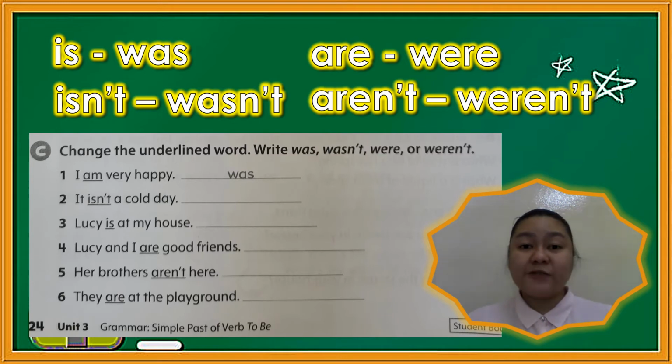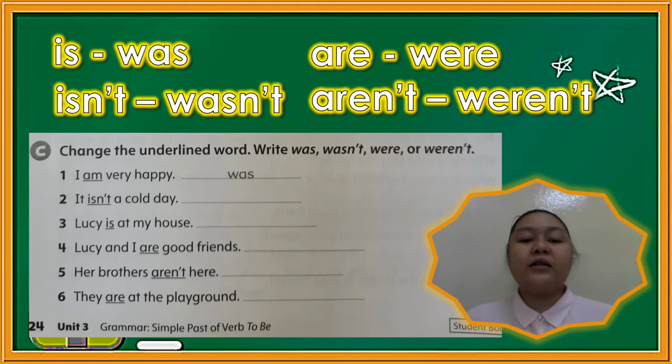Now, let's proceed to letter C. Change the underlined word. Write was, wasn't, were, or weren't. Now, if you notice, each number has an underlined word. Now, we have to change those words into their past tense form. Are you ready? Let's begin.